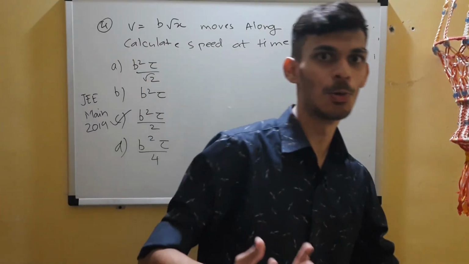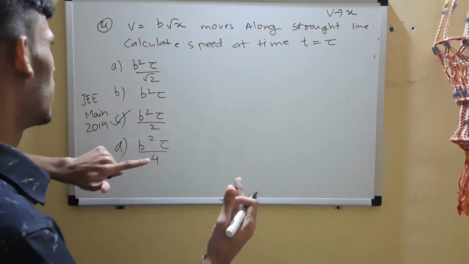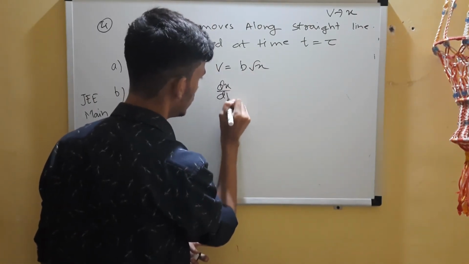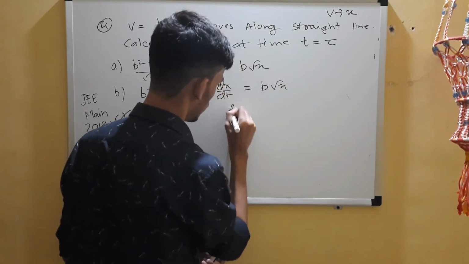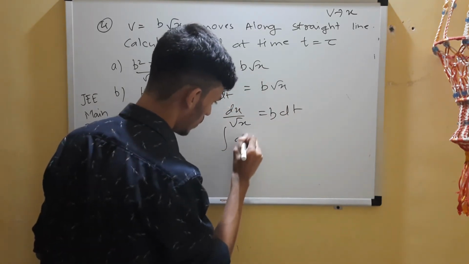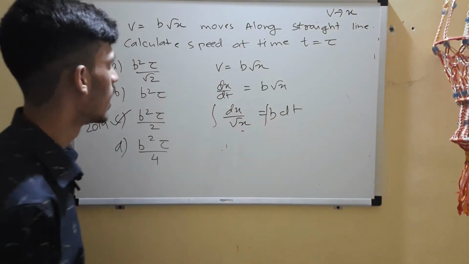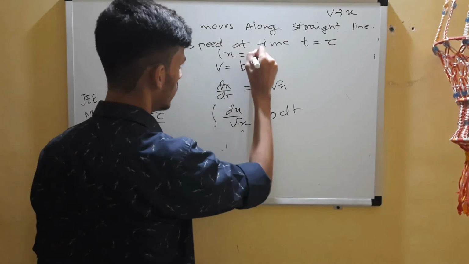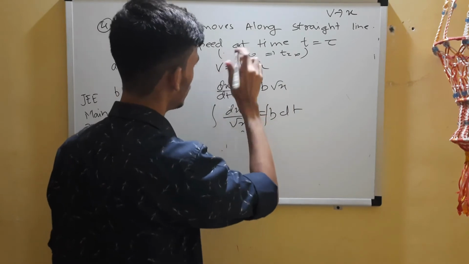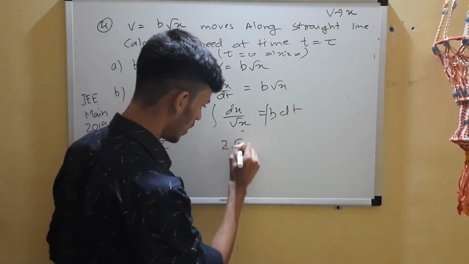Remember alpha square by 2. Here in place of b there was alpha, and we got alpha square by 2 into tau. Can you remember that? I'll do it very quick. b is equal to root of x, so dx by dt. So dx by root of x is equal to b dt. When you integrate this, it was given that x equals 0 implies t equals 0. So at t equals 0, x is 0. You can substitute the limits here, and you'll get 2 root of x.